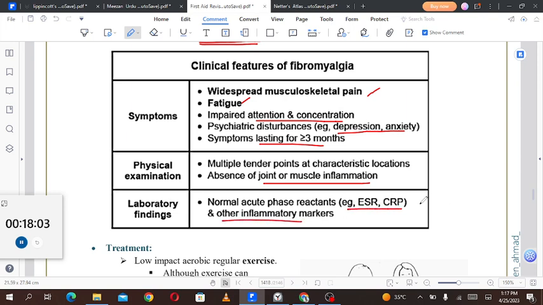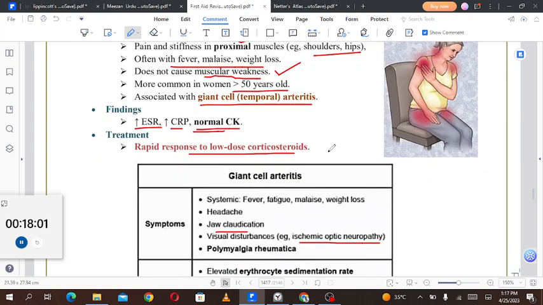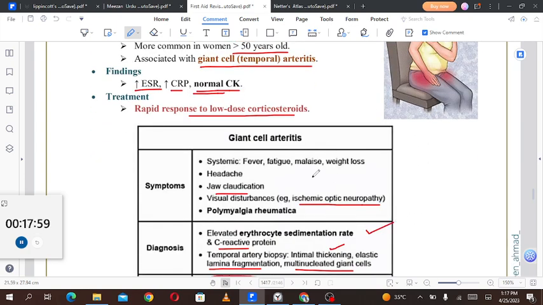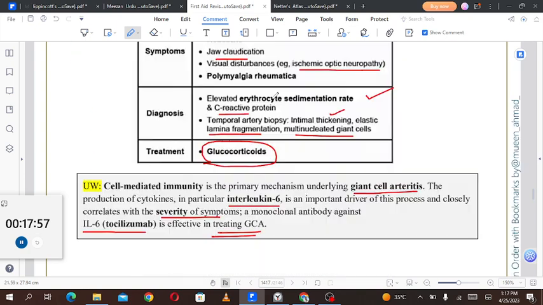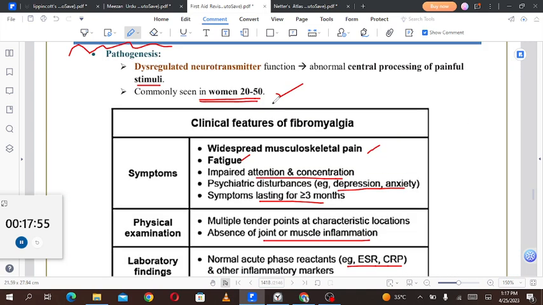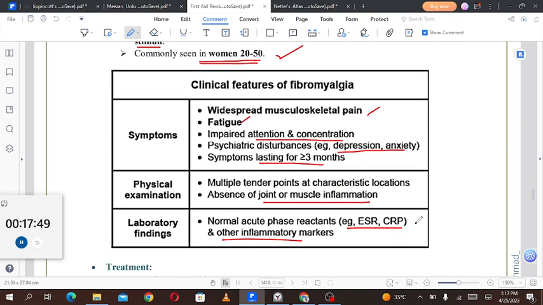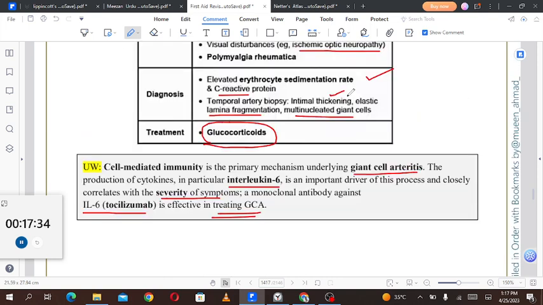So it is different from polymyalgia rheumatica in a sense. The polymyalgia rheumatica will have elevated ESR and C-reactive protein, and manifestations are somewhat similar. In the case of fibromyalgia, there is dysregulation of the neurotransmitter leading to abnormal central processing of painful stimuli. So ESR and CRP are normal, and other inflammatory markers are also normal, but the physical examination shows multiple tender points at the characteristic locations, and inflammation is not seen. So remember this. This is the differential point between fibromyalgia and polymyalgia rheumatica.